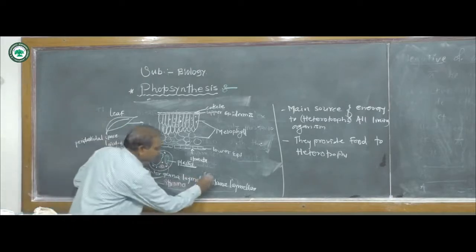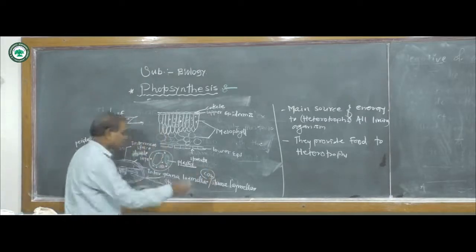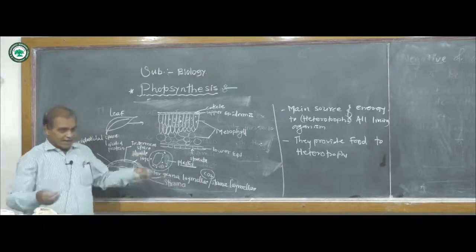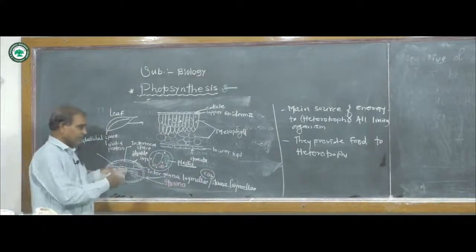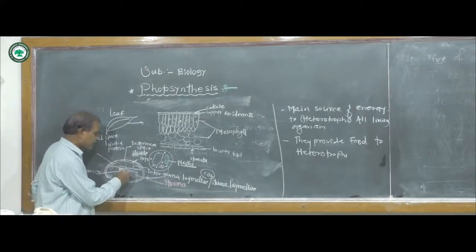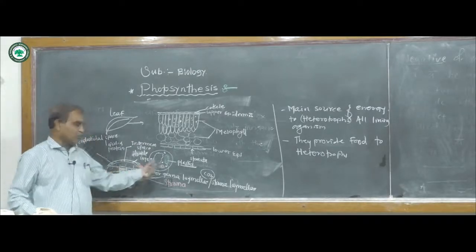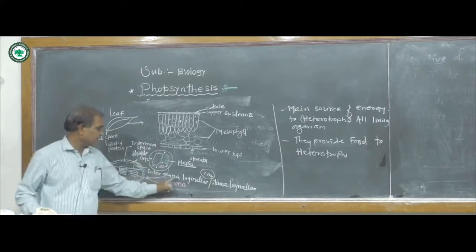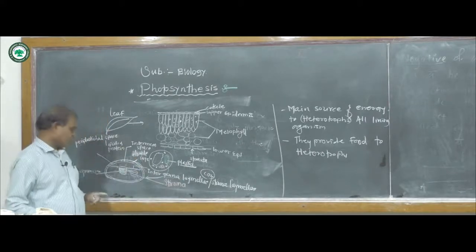Means fix the atmospheric carbon dioxide is the function of the intergrana lamellae. These are also connected to each other, and they allow rapid transport of material from one granum to another granum with the help of this intergrana lamellae or stroma lamellae.